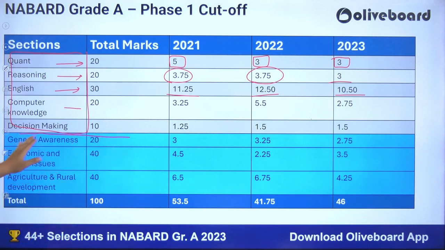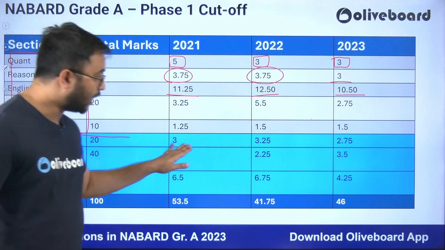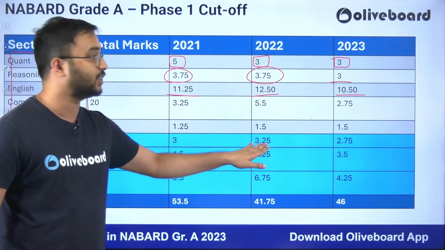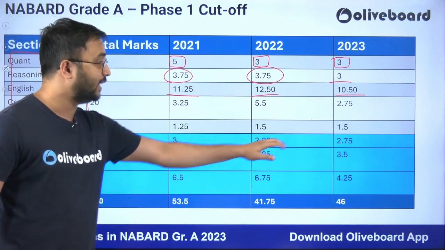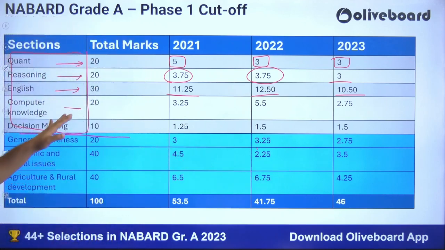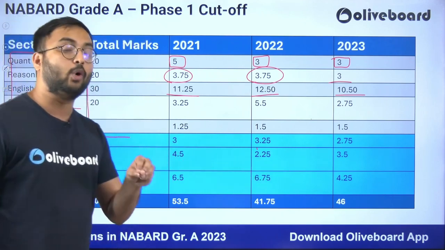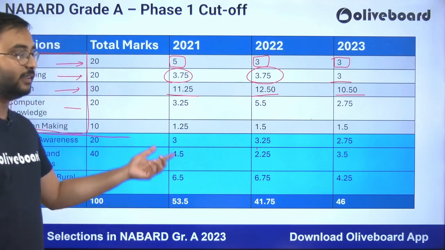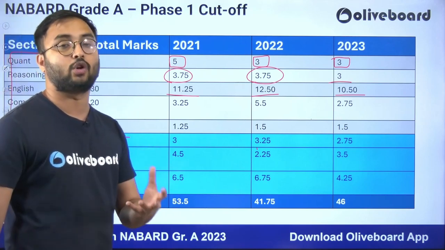So therefore, in general awareness also, if the cutoff is around 3 marks, 3.25 was the highest in the year of 2022. Latest was 2.75. So in general awareness, you have to keep a target score above 10 marks. Now cutoff is only 3. Why am I telling you to keep a target score of 10?